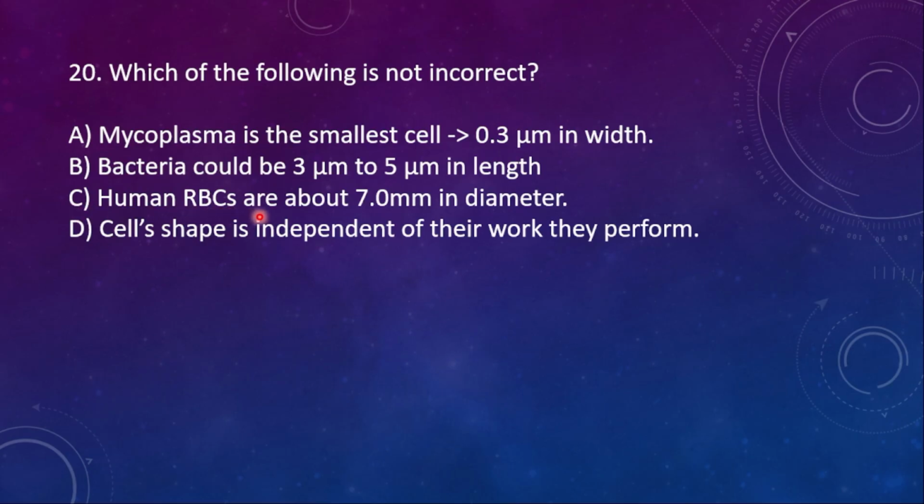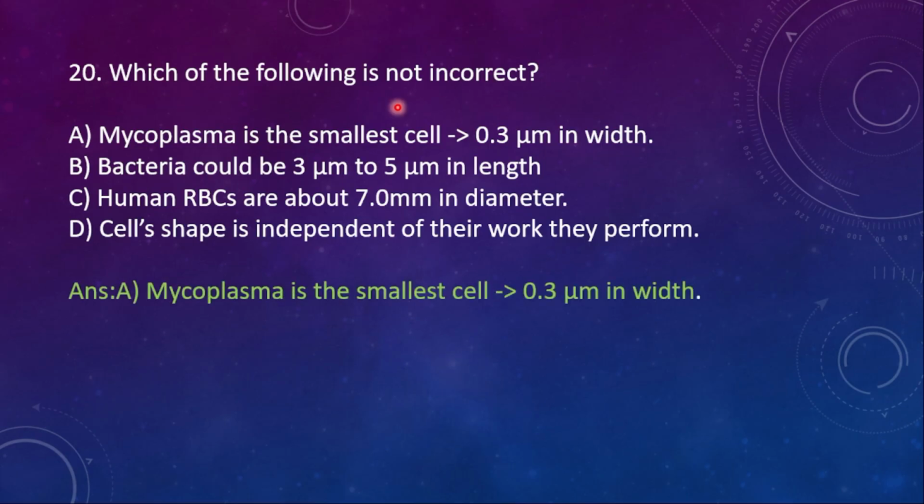C, human RBCs are about 7 mm in diameter. D, cell's shape is independent of the work they perform. So here, which one is not true? That is, not incorrect. Among these, mycoplasma is the smallest cell, that is 0.3 micrometer in width.